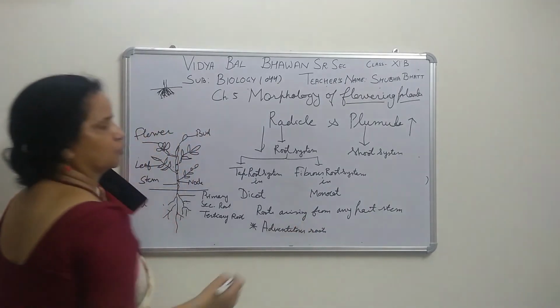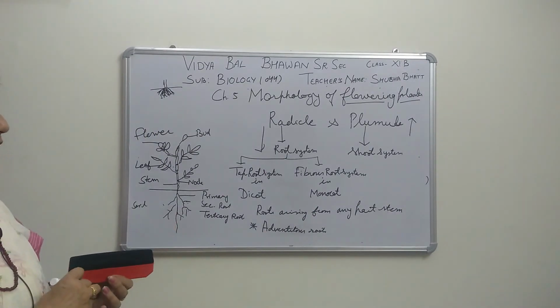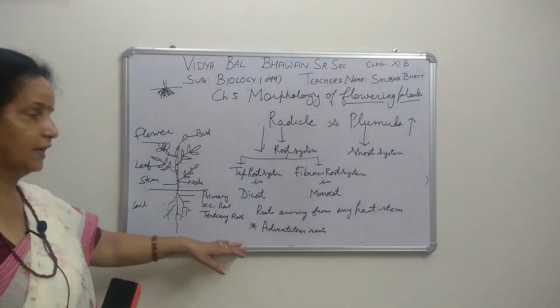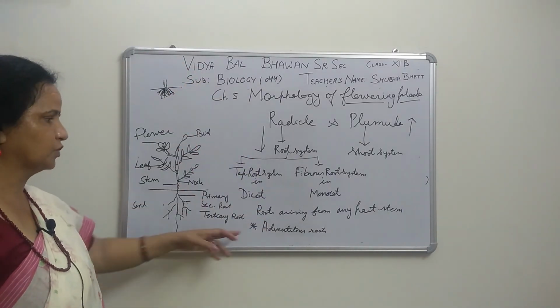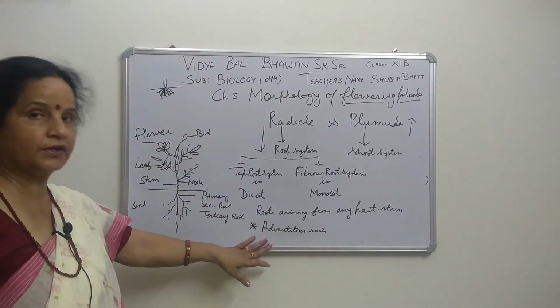Right? That is for support. A well-known example is the banyan tree. In banyan tree, these roots are hanging. Those are adventitious roots which are supporting the plant.